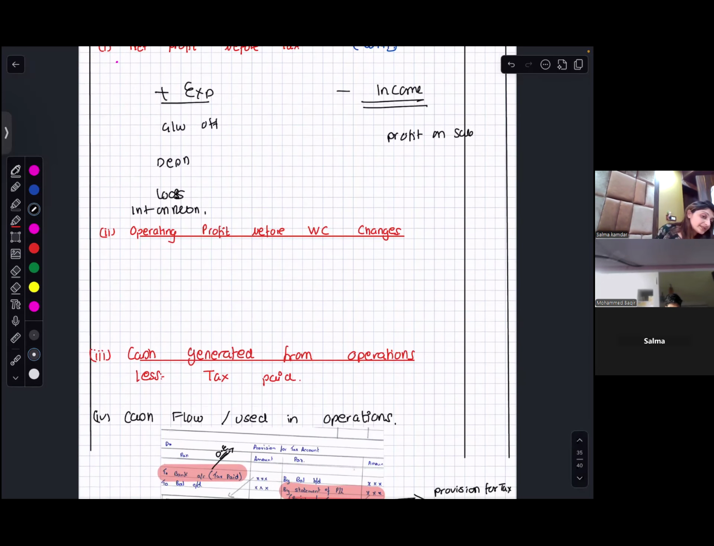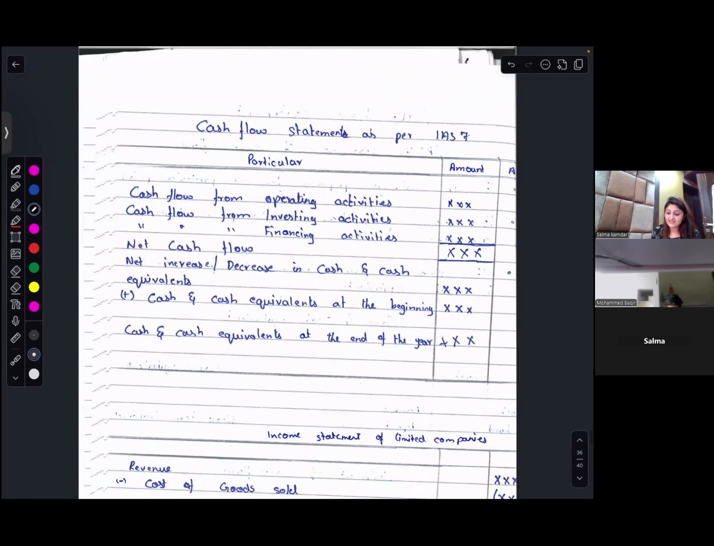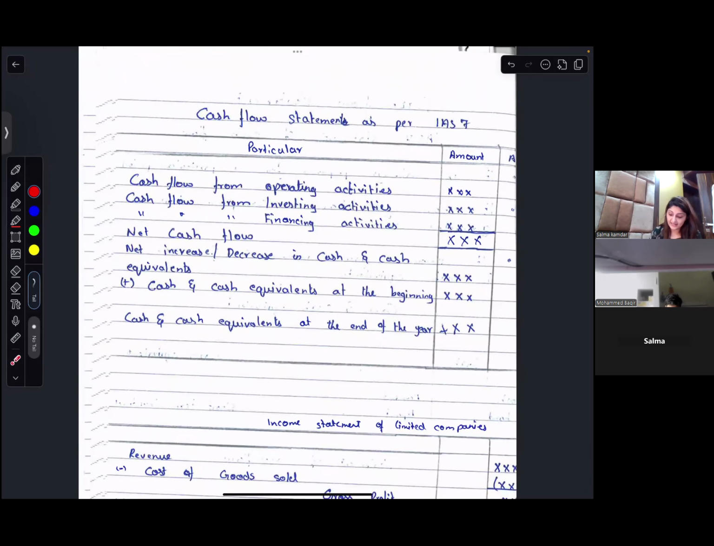Then you have your working capital changes. What will be your working capital changes? Current asset, current liability. Current asset, which direction will you work in? Opposite direction. That means if it increases, you will subtract. And current liability will be in the same direction. Okay, then you have your cash flow from investing and financing, and then you get your net cash flow.